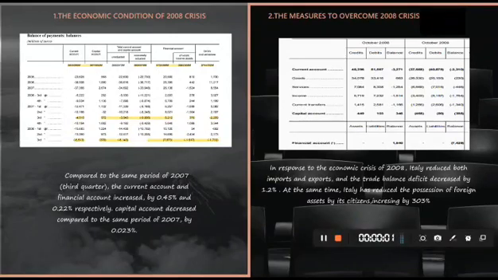The measures to overcome the 2008 crisis. In response to the economic crisis of 2008, Italy reduced both imports and exports, and the trade balance deficit decreased by 1.2%. At the same time, Italy had reduced the possession of foreign assets by citizens, increasing by 303%.